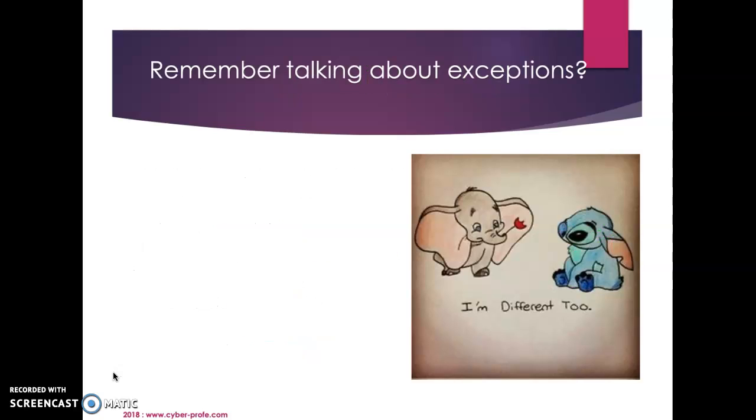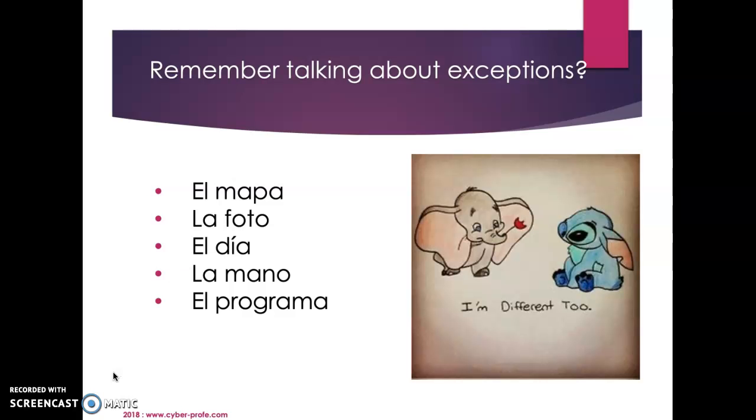So remember talking about exceptions. So we do have a few of those. Oop, my bad. So going back, we can see el mapa, la foto, el día, la mano, which means the hand, and el programa. So again, the only way to know if it's an exception is to memorize it. And that is it for our definite and indefinite articles, as well as making nouns plural.